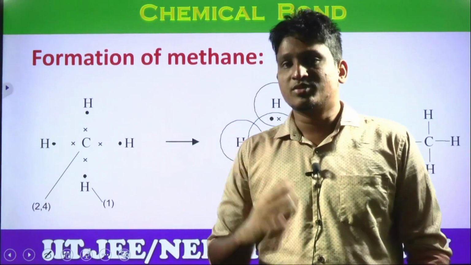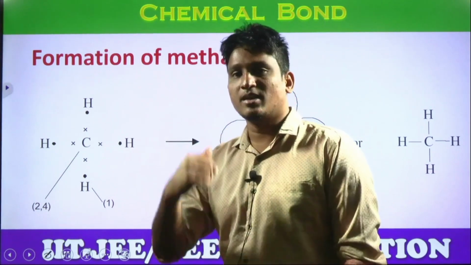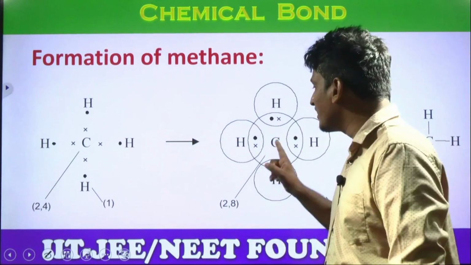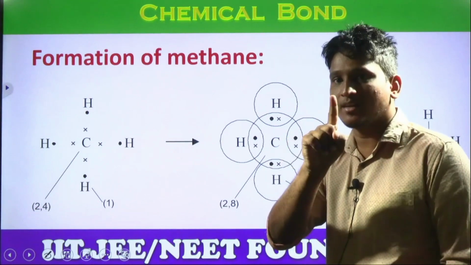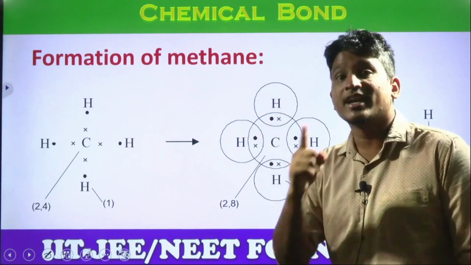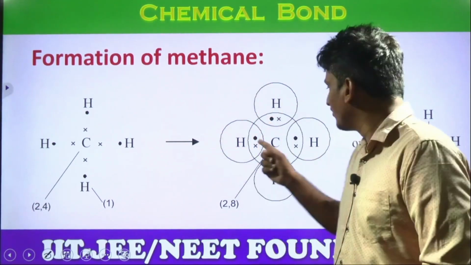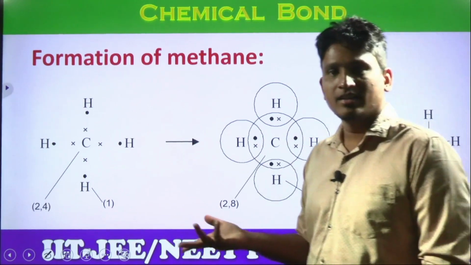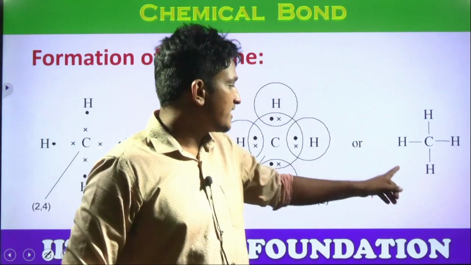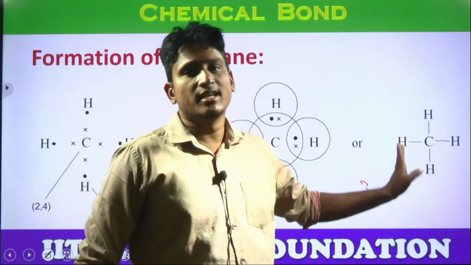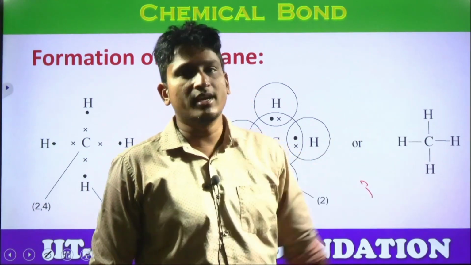Some students have doubts like this: Sir, carbon is sharing 4 electrons, and hydrogen is sharing 1 electron only. How can it be equal sharing? Listen, students, carbon is sharing 4 electrons, correct. But with every hydrogen atom, how many is it sharing? With each hydrogen atom, 1 electron only. Hydrogen is also sharing 1 electron, that is equal sharing. Carbon with this hydrogen is sharing 1 electron, equal or not? With this hydrogen, 1 electron. Got the clarity? It is not sharing 4 electrons against 1 electron, no, not like that. So now look at the bondings here. Between carbon and hydrogen there are 4 single bonds. All bonds between carbon and hydrogens are single bonds.